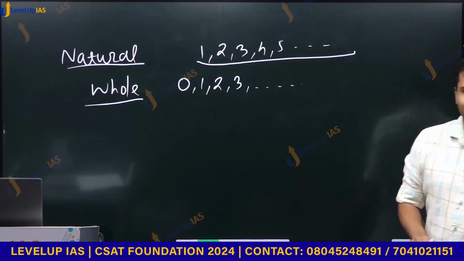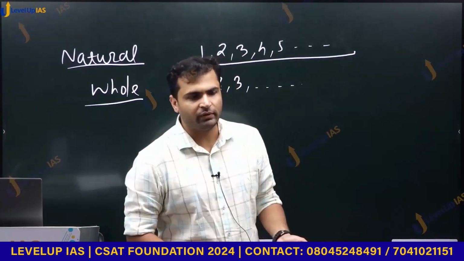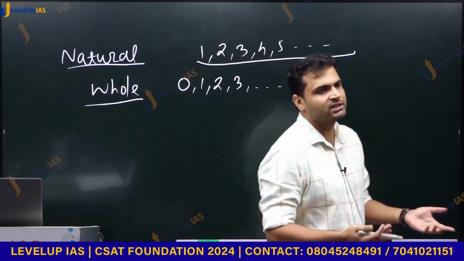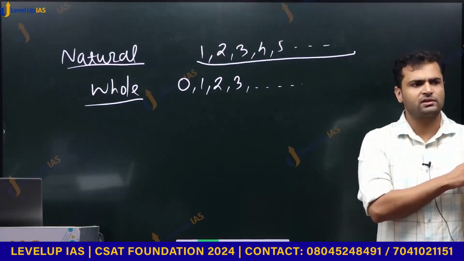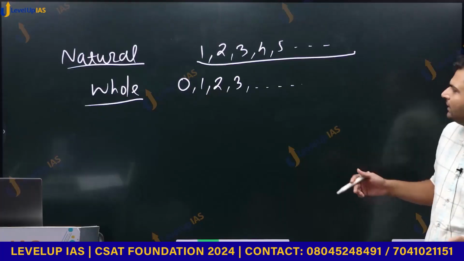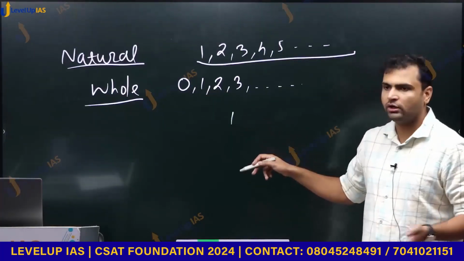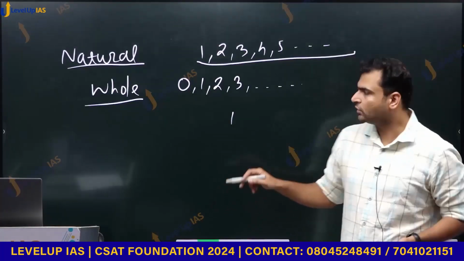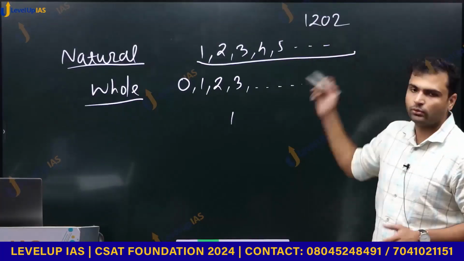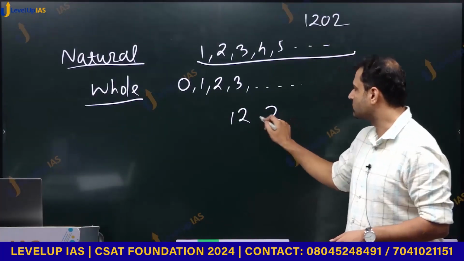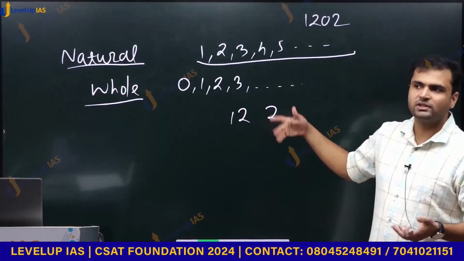Neither. It was not that 0 was not known before Indians. There have been ample evidences that 0 was of course known. The concept of nothingness was there in earlier format as well. But in various inscriptions, we see that whenever they want to write 0, they just leave a blank space. So if they want to write 1202, they would write this and this, and leave a blank space. It was understood that this blank space means 0.